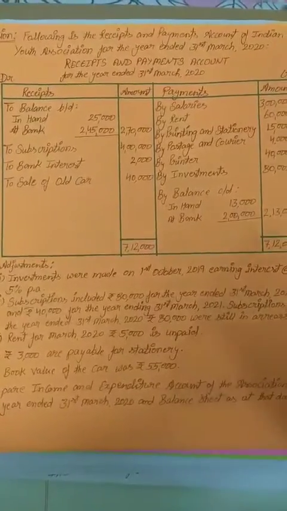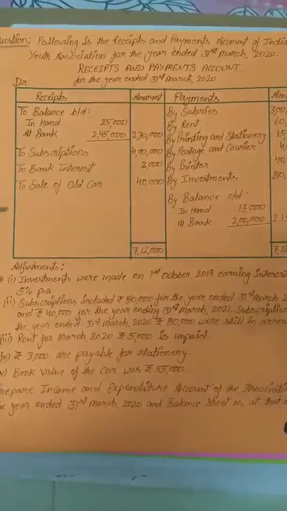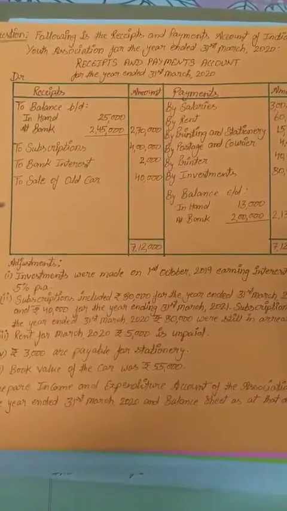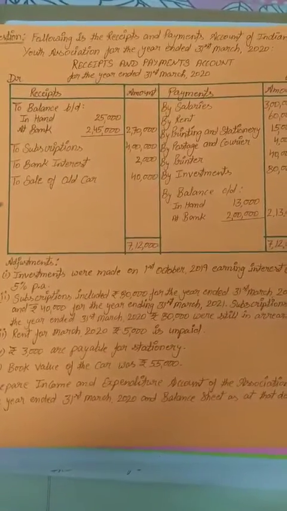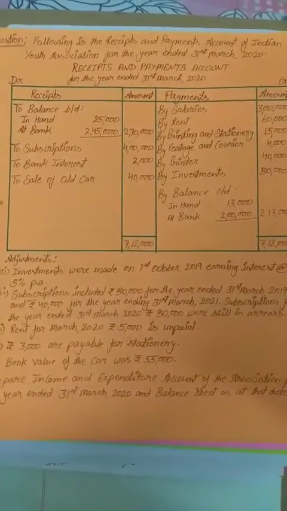So here we have to prepare the income and expenditure account, one format for the opening balance sheet and one format for the closing balance sheet. Is it clear? So let's see the format and then we will start to solve the question.